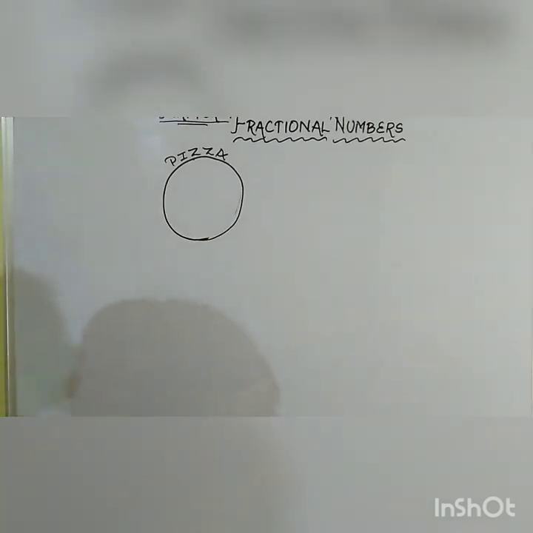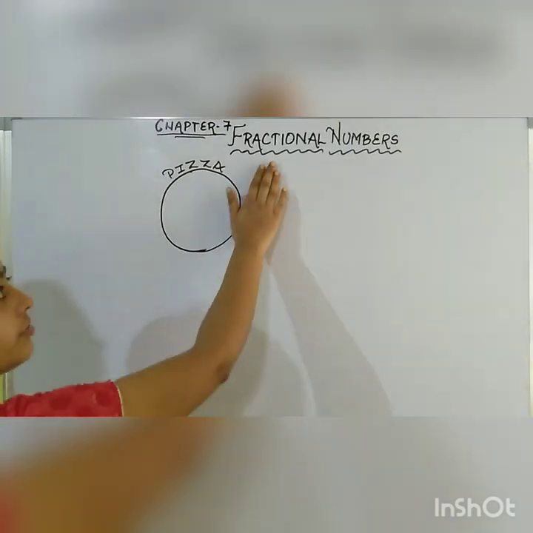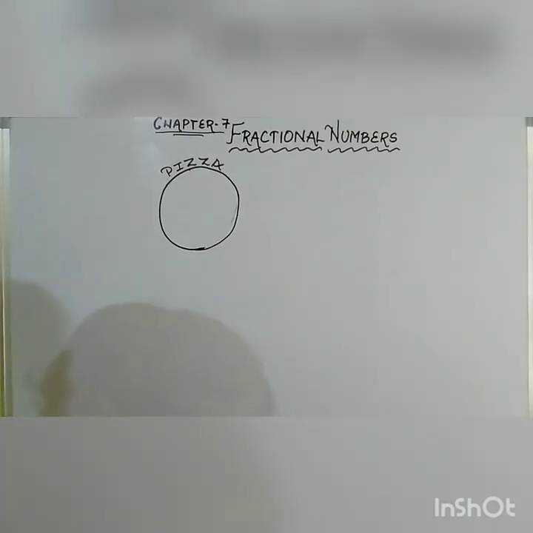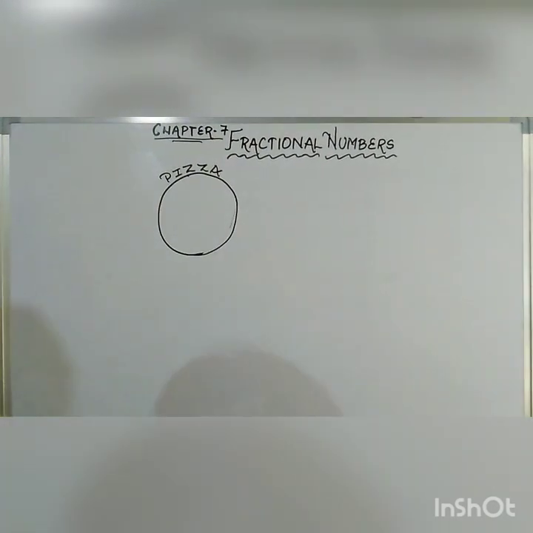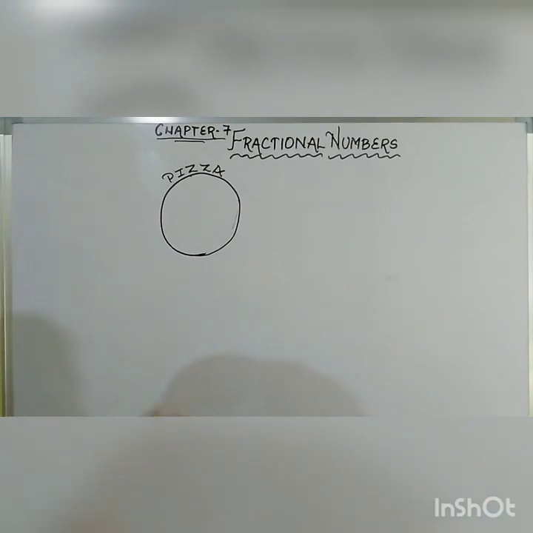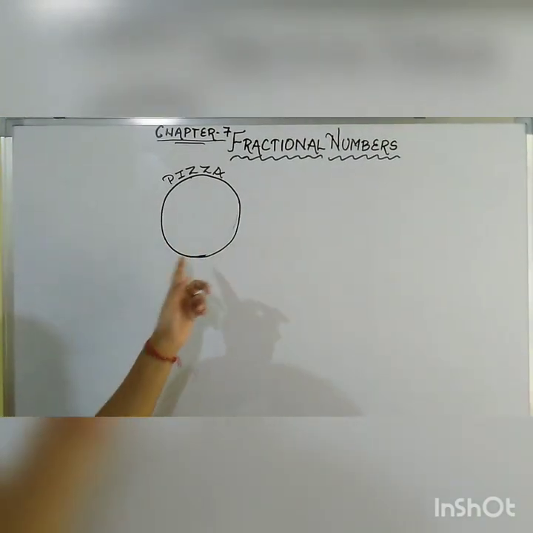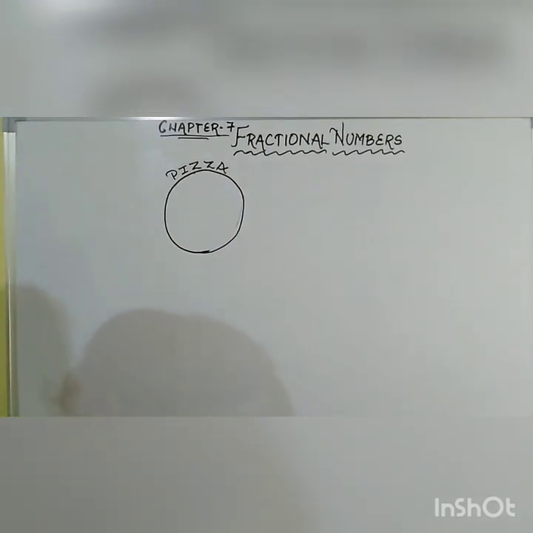In today's class, we will study chapter number 7, fractional numbers. Have you heard this fraction name before? Today we are going to read about fractions. Children, you can see here this figure is drawn of a circle. This is called a circle, and I have written here pizza. Pizza, everyone is familiar with pizza, na?